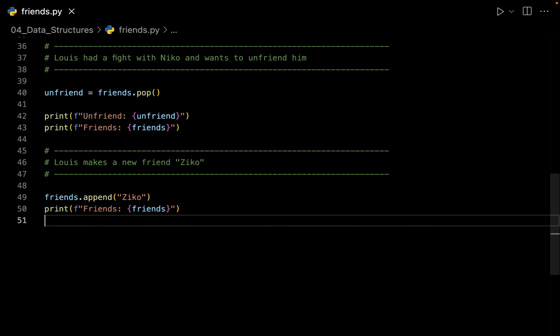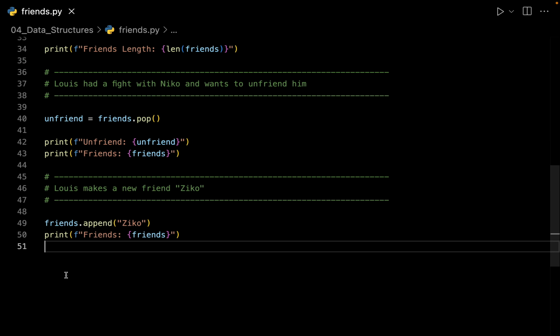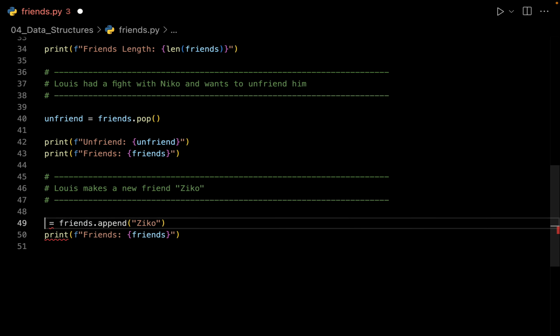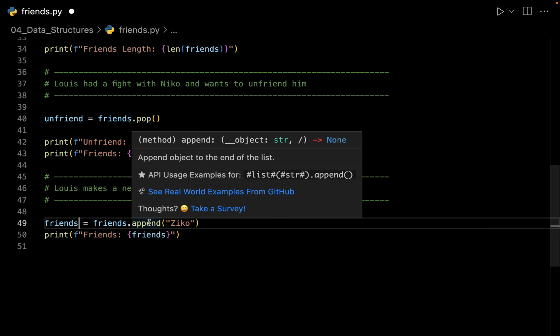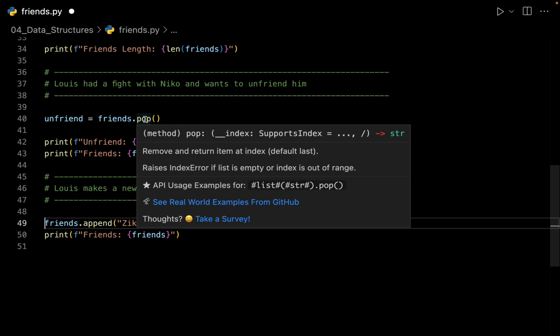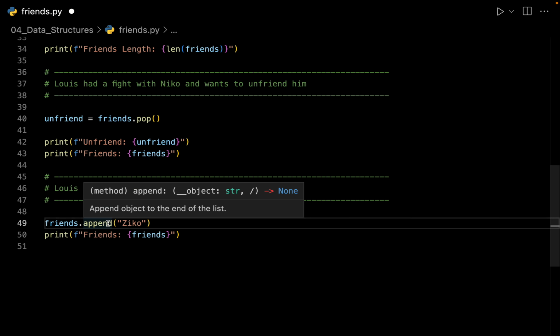Let me save it. Let me try to run my file, and here you can see we have Zico at the back. One more thing you must have noticed is that I am not assigning a variable for this operation. So for example, I am not doing something like this. The reason is if you just hover over append, you can read the documentation. This function returns none. That's why I'm not assigning it back to my list of friends. But at the same time, if you hover over pop, this method is actually returning back a string. That's why I'm using a new variable on the left to collect that data. But for append, we can't do the same.